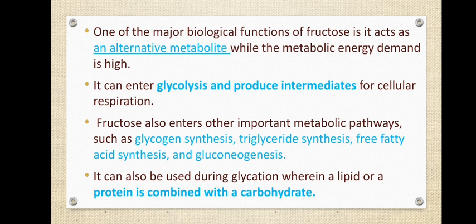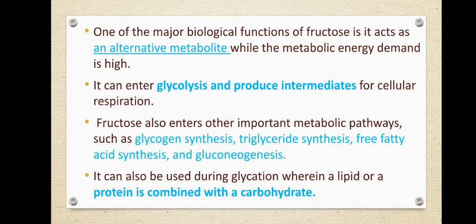In the same pathway, fructose can enter and produce intermediates that might be helpful in cellular respiration. It can also enter into other metabolic pathways like glycogen synthesis. Glycogen is a polymer of glucose, so in the body, glycogen synthesis can occur from fructose.